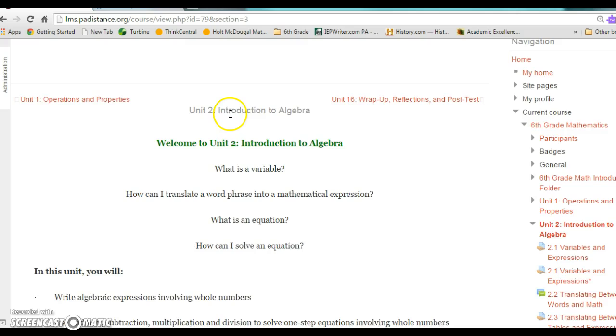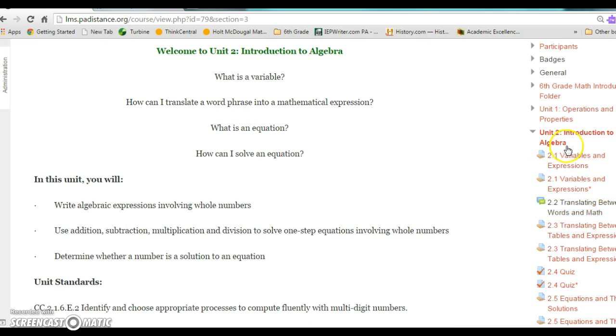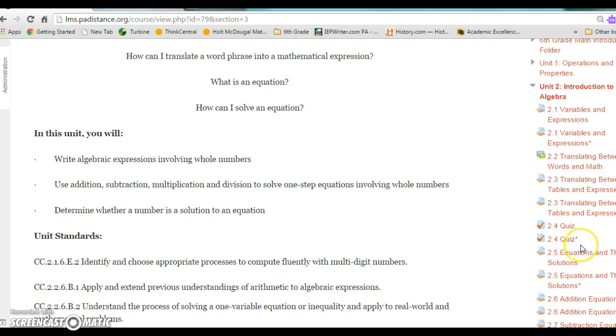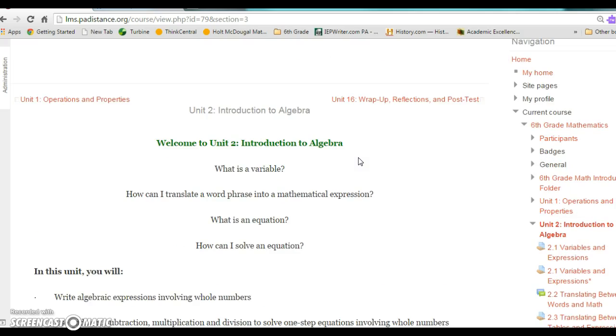All right, if you need to go back to a lesson, you'll notice that on the right-hand side, you can see your previous lessons for a unit. These also can be found on your calendar for the previous days. Okay, so that's quizzes and assignments.